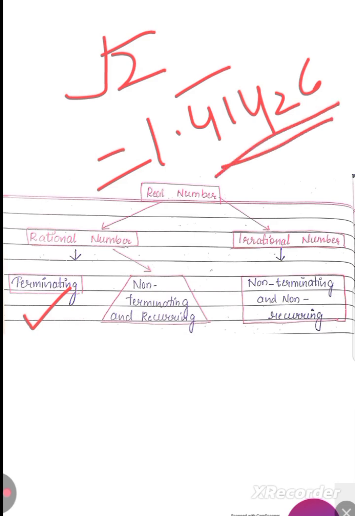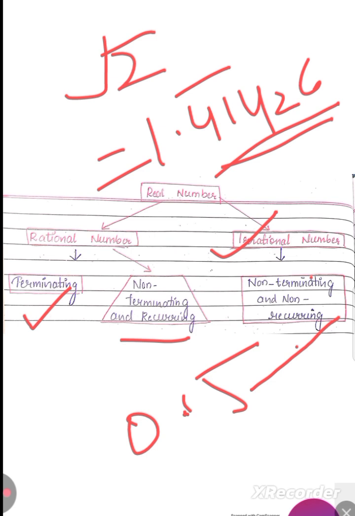So the value of the decimal places is not going to be fixed, like 0.5. So irrational numbers are always non-terminating and non-recurring, so the values are not going to repeat. But a rational number may be terminating, or it may be non-terminating but recurring or repeating. Here it is always non-recurring. So after the decimal point, the values are not going to be repeated.